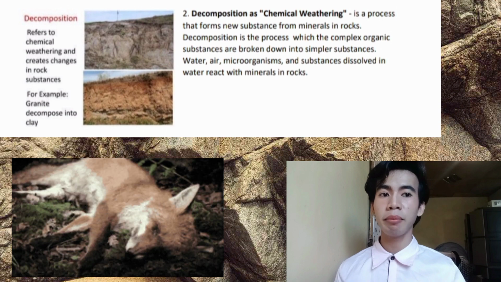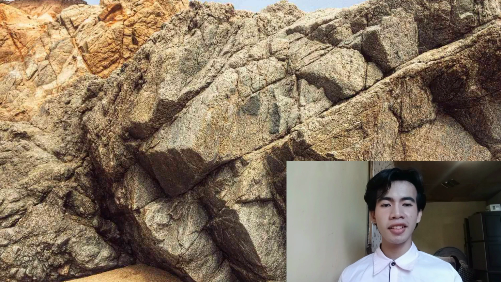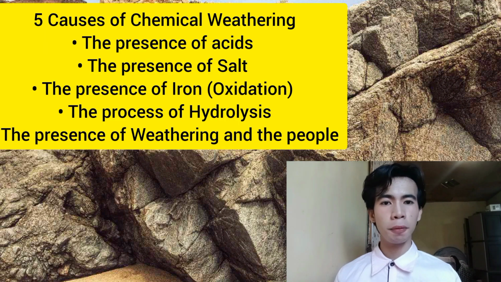We know that decomposition is a process in which larger, complex substances or materials are broken down into simpler and smaller materials. Chemical weathering has five main causes, which are the presence of acids, the presence of salt, the presence of iron in the process of oxidation, the process of hydrolysis, and last is weathering and the people.